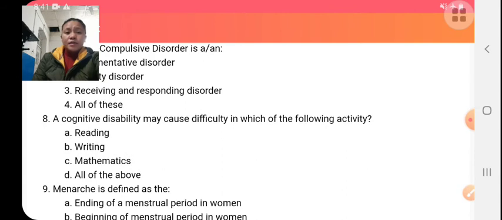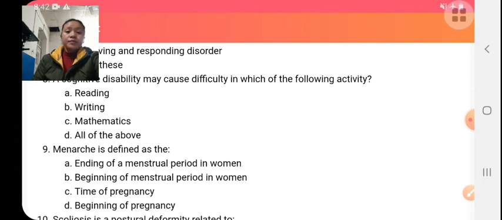Cognitive disability may cause difficulty in which of the following activity? When the person suffers from cognitive disability, he faces difficulty in reading, writing, speaking. So correct answer is option D.